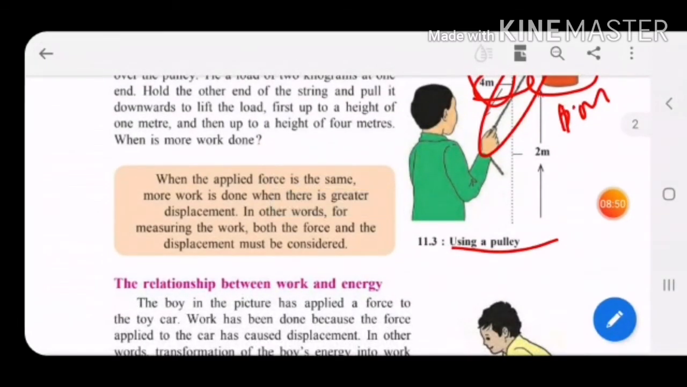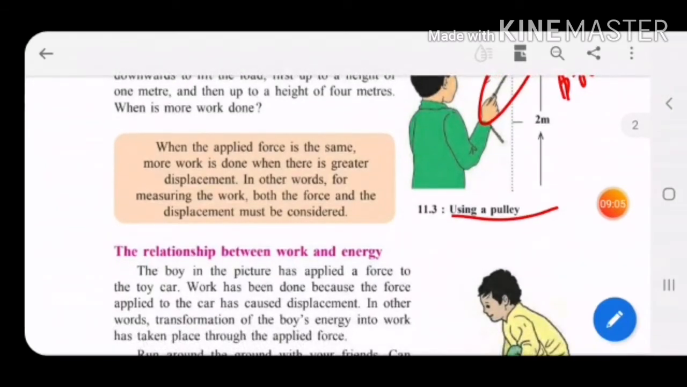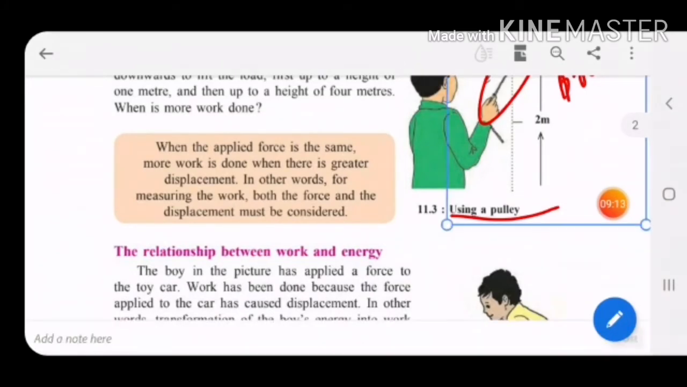Yes or no? We have seen that when more force is applied, or displacement is more, more work is done. So here, as the height increases, what happened? The boy has to apply more force to pull the load, so more work will be done as the height increases. So when the applied force is the same, more work is done when there is a greater displacement. In other words, for measuring work, both the force and displacement must be considered.